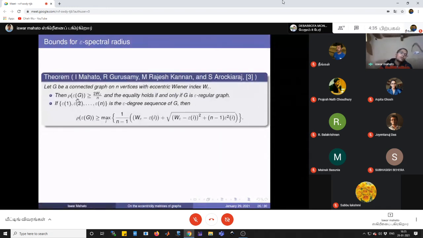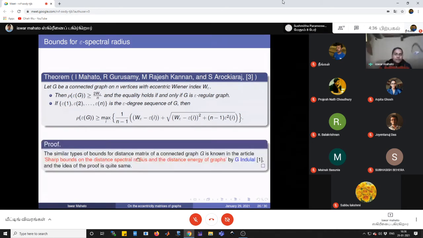Then rho epsilon of G is greater than or equal to 2 W epsilon by n. Equality holds for epsilon regular graphs. And if this is the epsilon degree sequence of G, then rho epsilon of G is greater than or equal to this quantity.